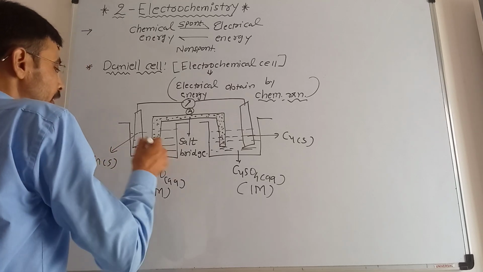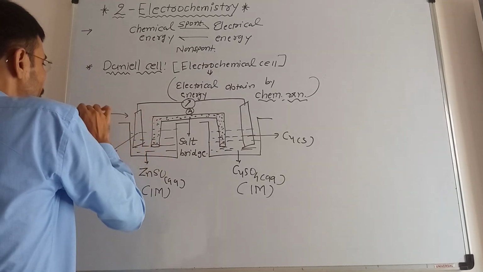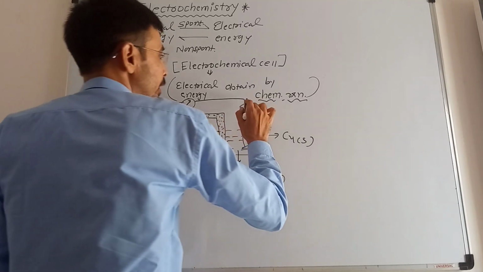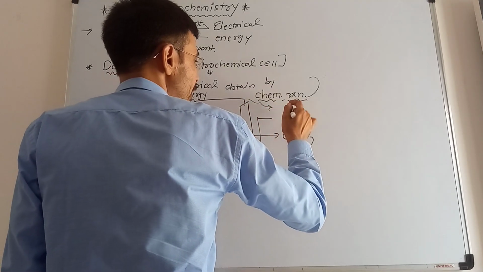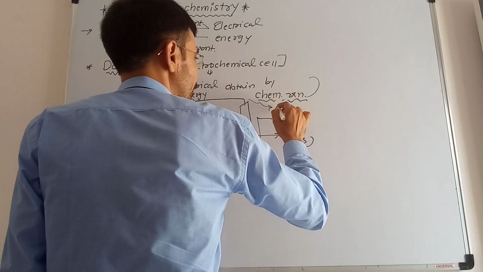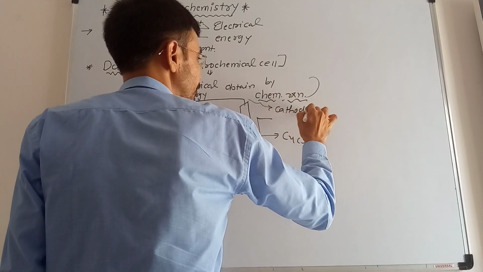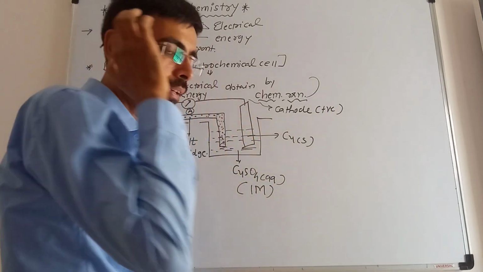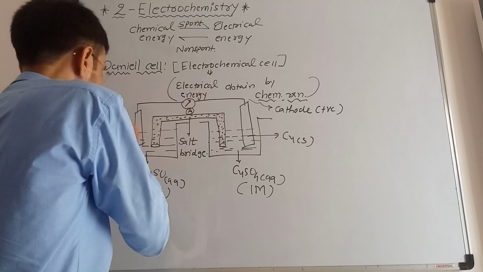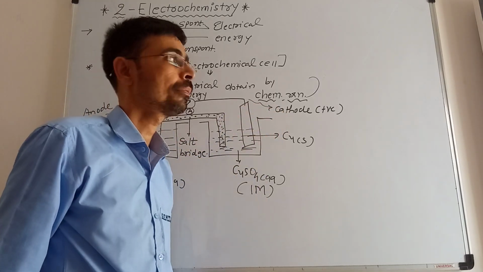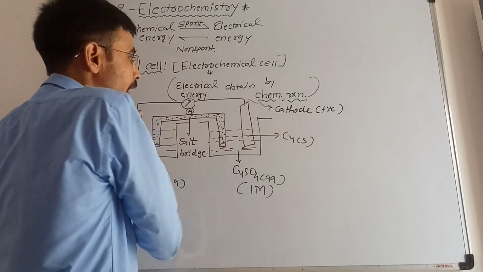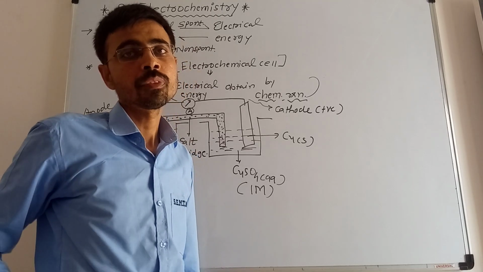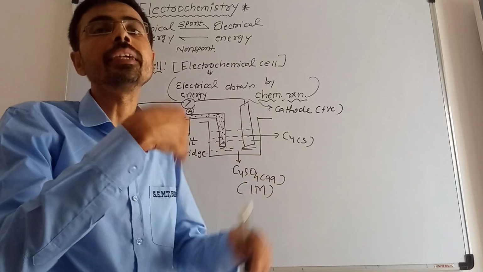Now both the containers are separated. Zinc is dipped in the zinc sulfate, which will act as the anode terminal, and the anode is negatively charged. Here the copper strip dipped in the copper sulfate solution will act as the cathode, and that will be positive. Now the question would arise in your mind: sir, why is zinc negative, why is copper positive only? Can't copper act as anode and can't zinc act as cathode? Yes, the question is correct, but that you will study in the later part.